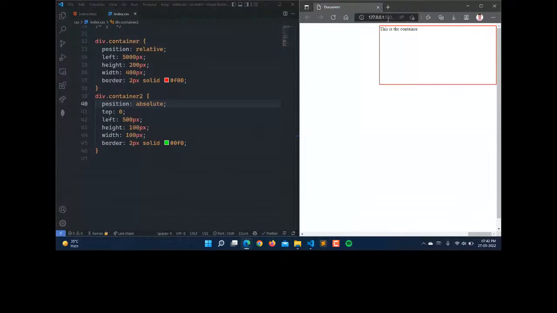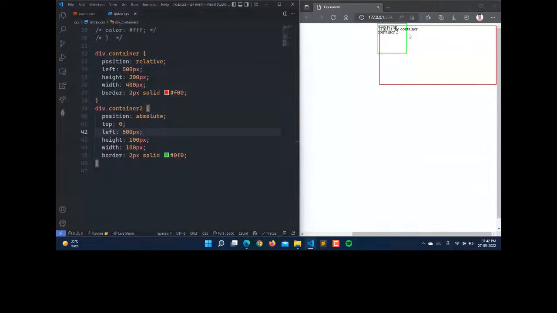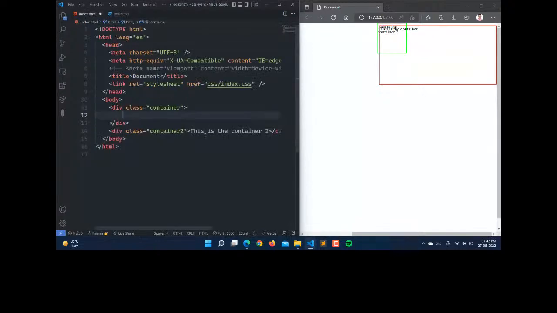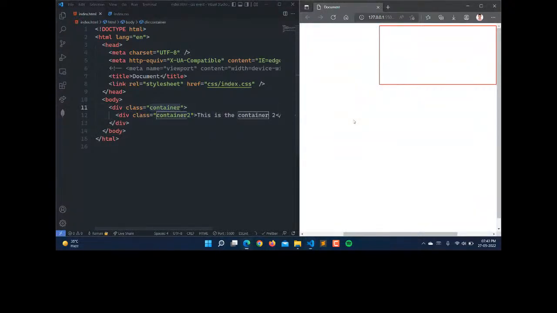Here you can see that it is positioned with respect to the body, and it is a little ahead of the previous element. So the most important concept here is when we have the element under this. Now we have the container under the div element.